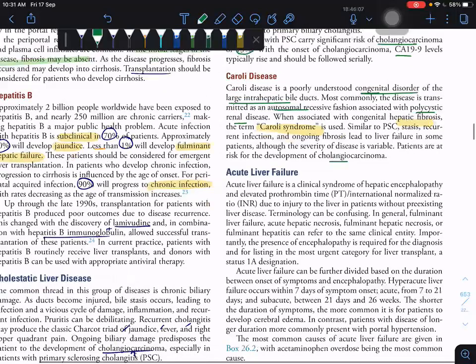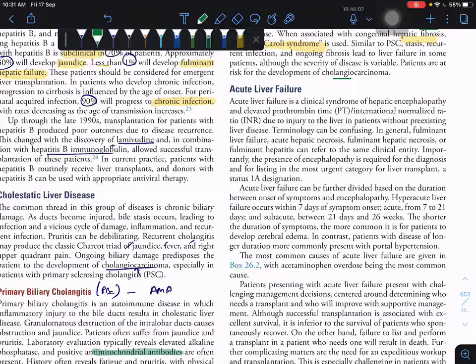So next comes acute liver failure. Acute liver failure is a clinical syndrome, a combination of hepatic encephalopathy with coagulopathy (INR elevation).